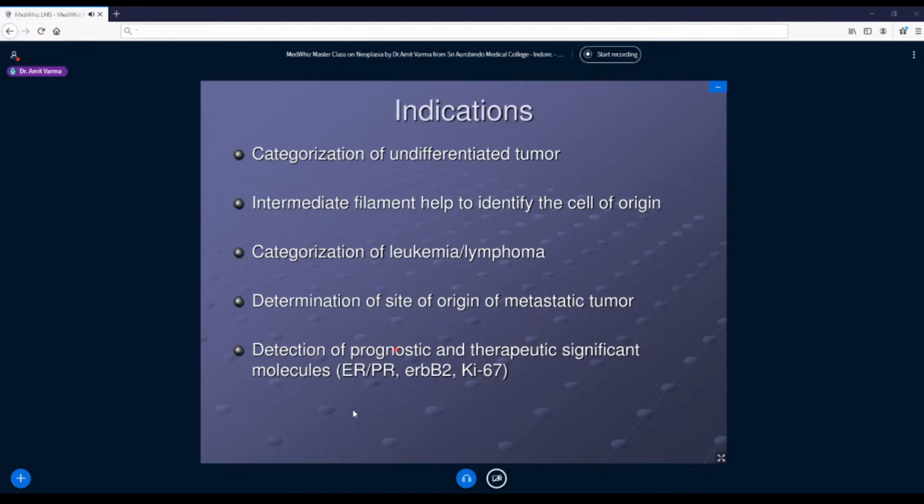The last and very important aspect for IHC nowadays is to determine the prognosis and therapeutic significance of a tumor. Like for example, it is a breast carcinoma, and I check whether these carcinoma cells, they carry estrogen progesterone receptors.